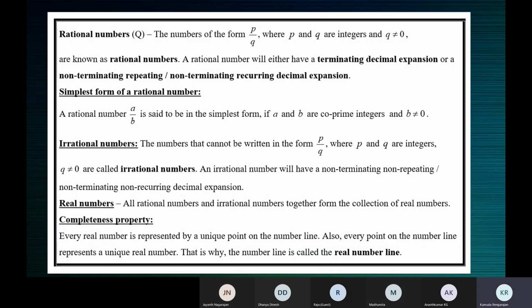So here we have not discussed irrational numbers. Don't worry, we'll see that in the next class, but write that down. Maintain a separate book for this class. It should be a new book. Now I cannot force you. It's an online class. Make sure you have a new book. A ruled book is better than an unruled book, because in a ruled book you can write in a more organized way.